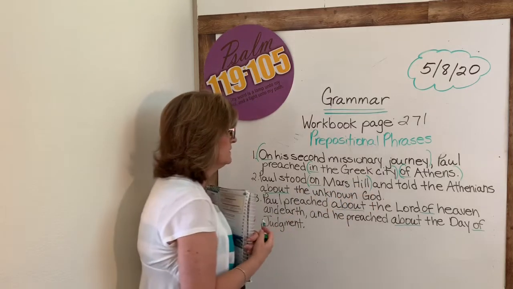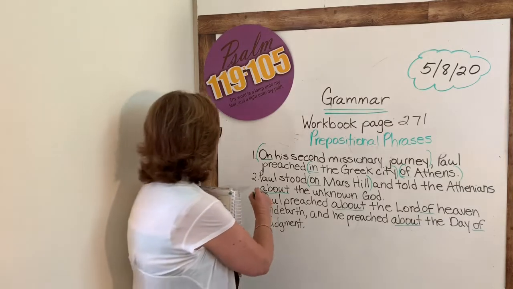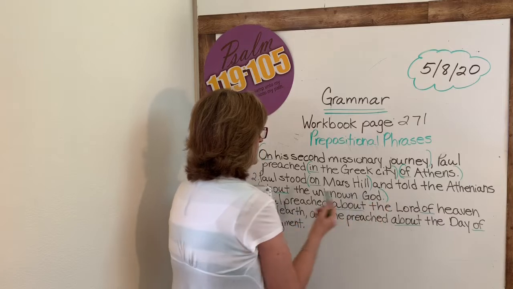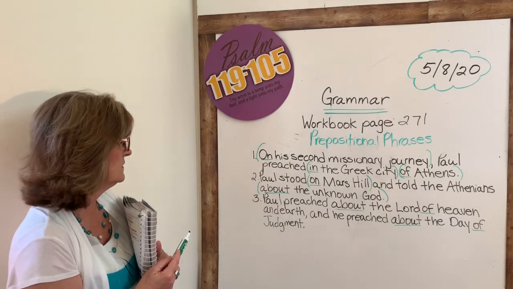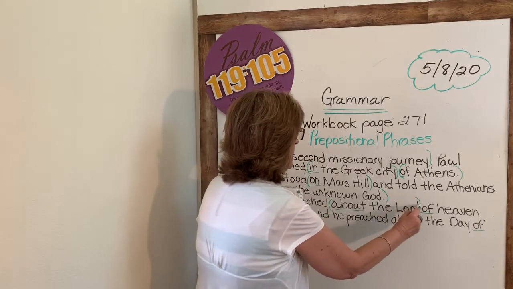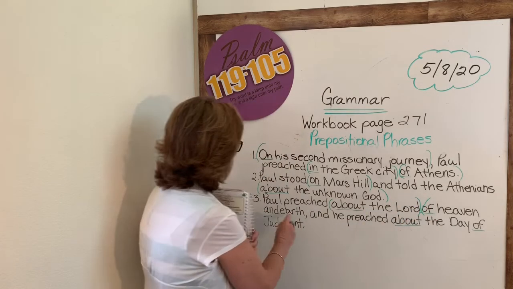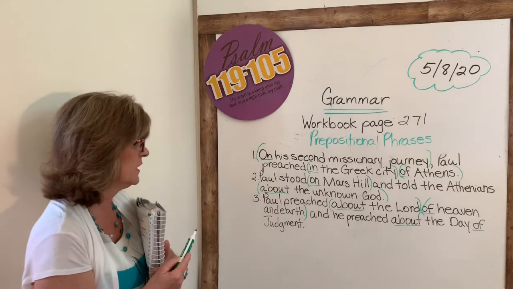Hill is the object. About the unknown God. About is the preposition. God is the object. Paul preached about the Lord of heaven and earth. So we have two objects here, and that's okay. You can have two objects.